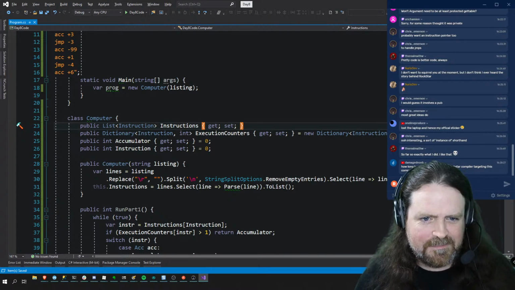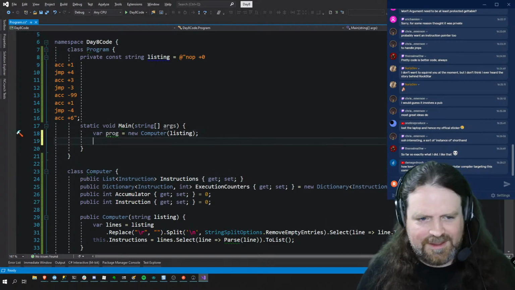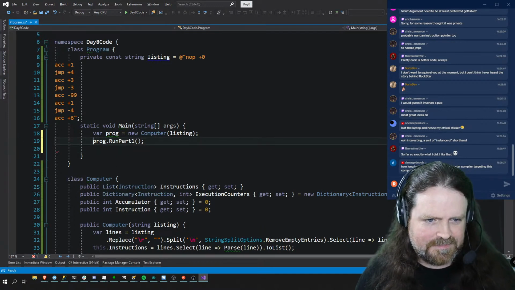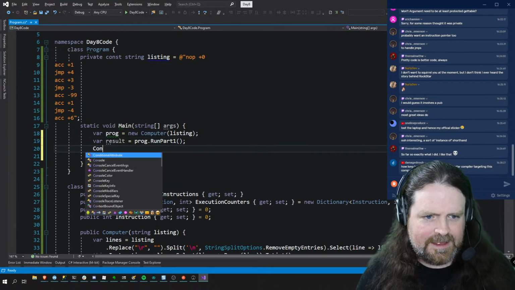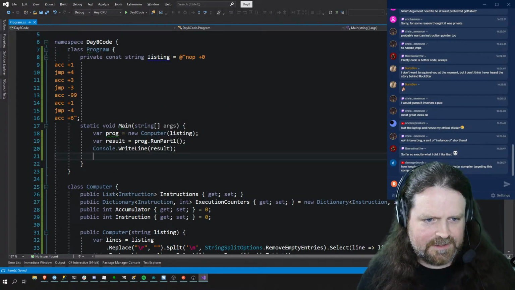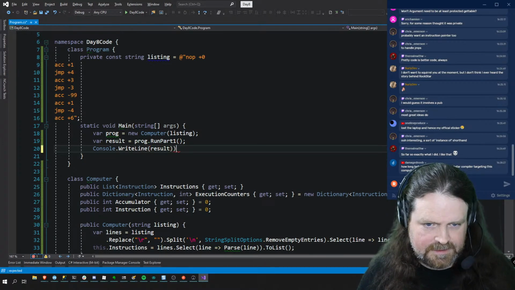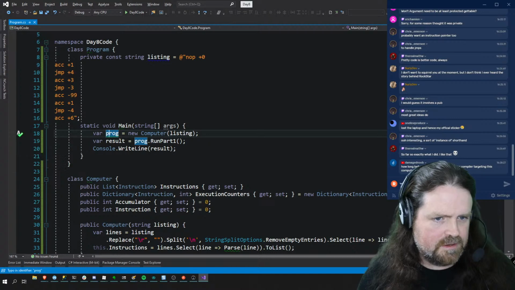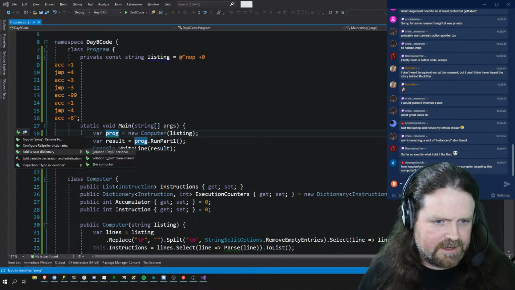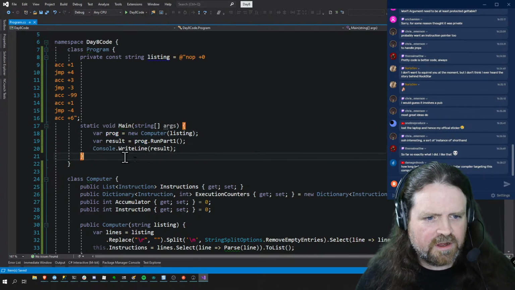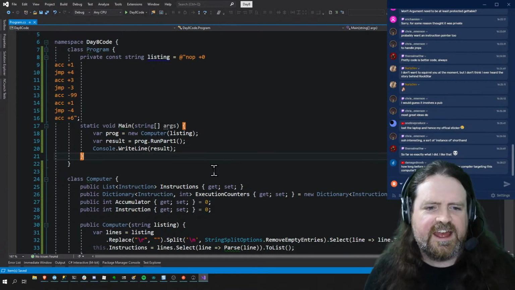Okay. So what I want to do now is I want to do prog.run part 1 and console.write line result. So, no, prog is a valid word. Damn it. What kind of dictionary doesn't include prog? Oh yeah, I know, the dictionary of jazz.